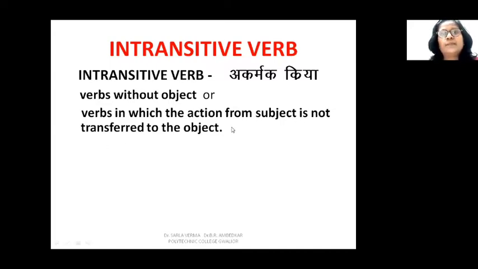So the action begins with the subject, but it is not transferred to the object. It ends with the subject only. So it is intransitive. There is no transfer of action from subject to object.